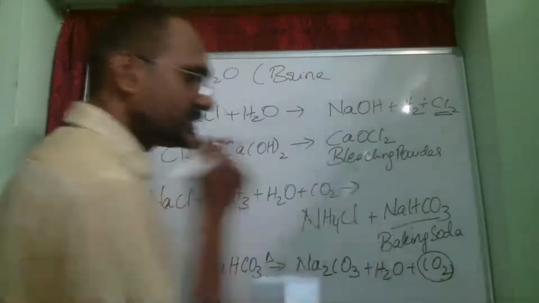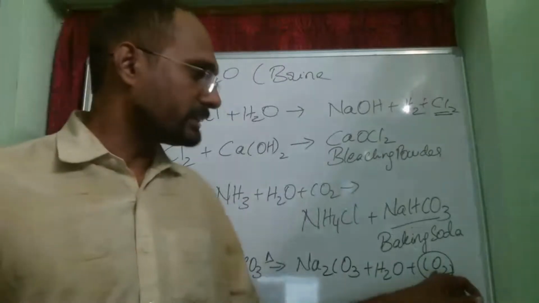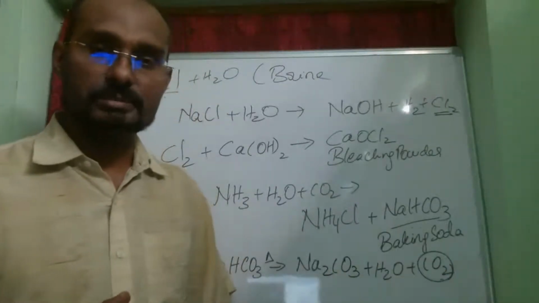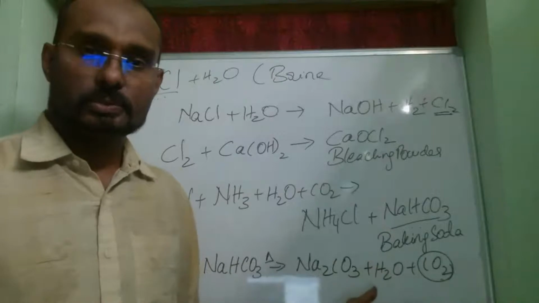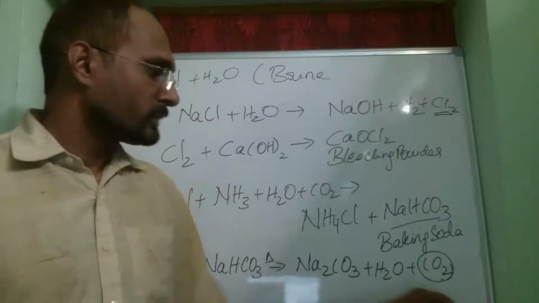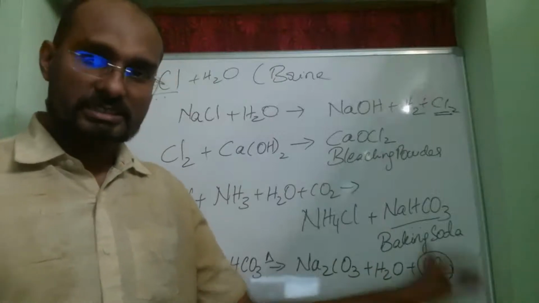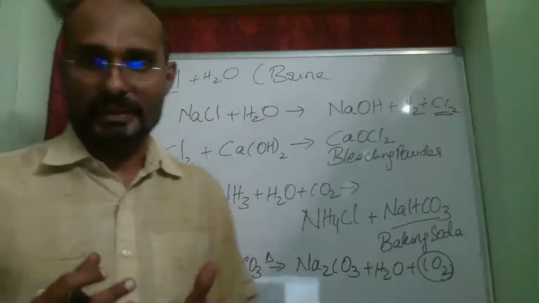Now, this carbon dioxide is actually playing a key role. What is the role played by carbon dioxide here? Carbon dioxide is a gas which is heavier.